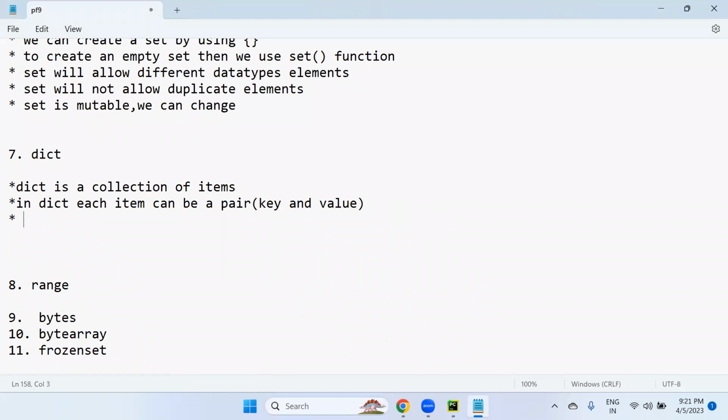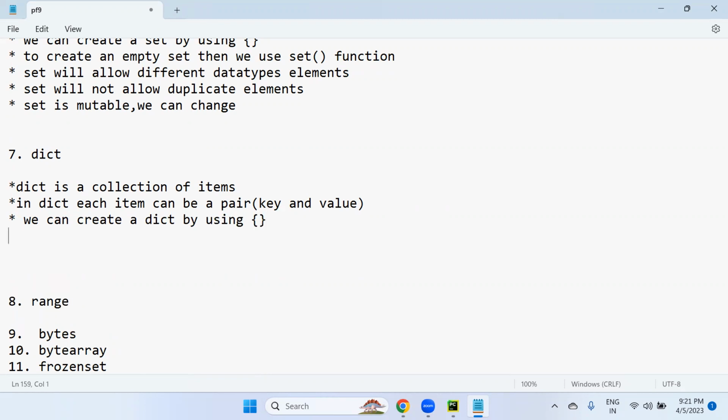So next, how to create a dictionary? We can create a dictionary by using flower brackets, same as set. But empty flower brackets lead to an empty dictionary. Inside that, if we don't use any key and value pair, it leads to an empty dictionary only. Once we use key and value pairs, it will take one item. One key and one value is nothing but one item. Like that, we can prepare multiple items in the dictionary also.